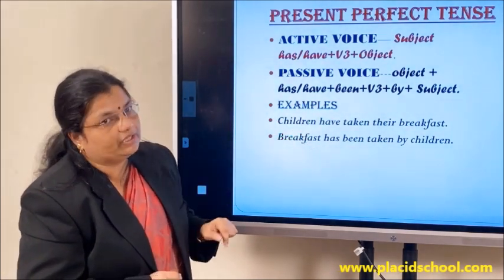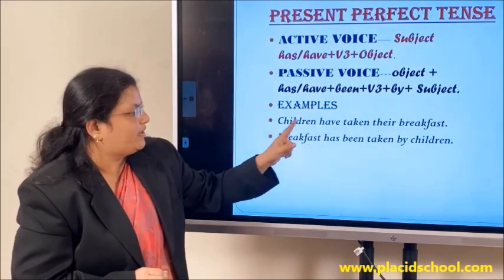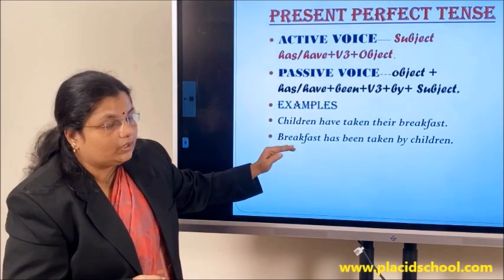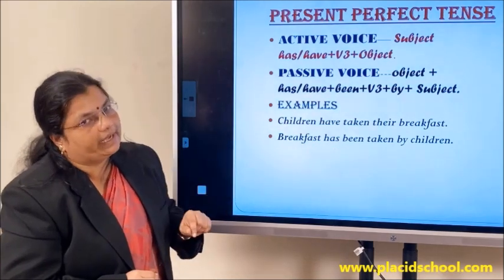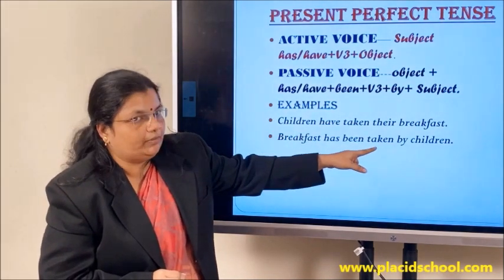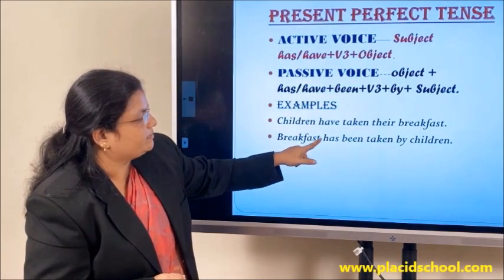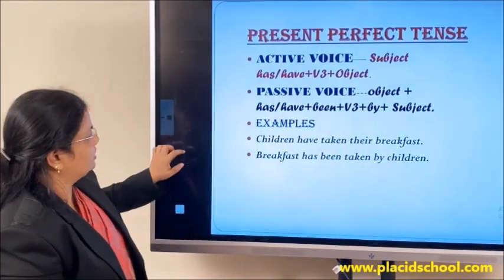Children have taken their breakfast. When we change that to passive voice, breakfast comes to the beginning as it is the object. Breakfast is singular, so: has been taken by children. Once again, children will be the doer of the action in passive voice. So breakfast, singular, so has been taken by children.